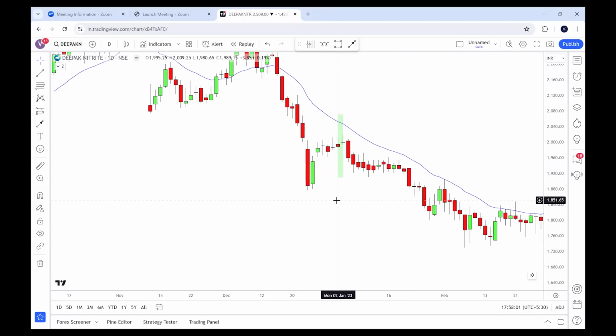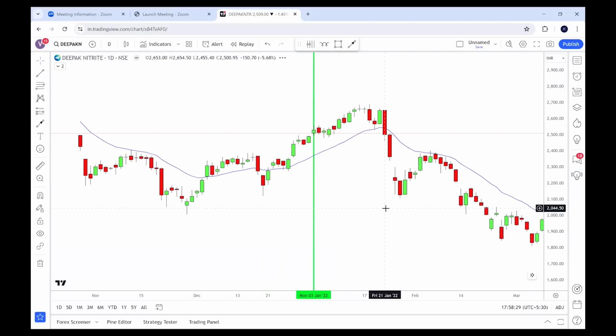For example, look at this. 2nd January open was 1995. 3rd January close was 1998. Not a big move, only 3 points. Both candles were bearish, but this was an up cycle. Why? Because what we have to see is open to close of the cycle, right? Open is here 1995. Here it was 1998.